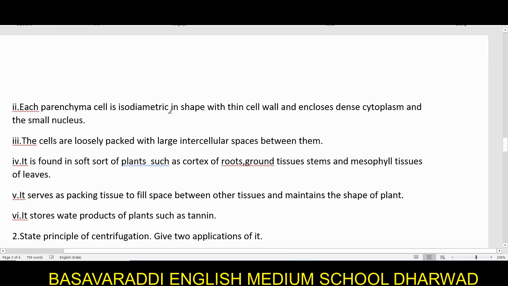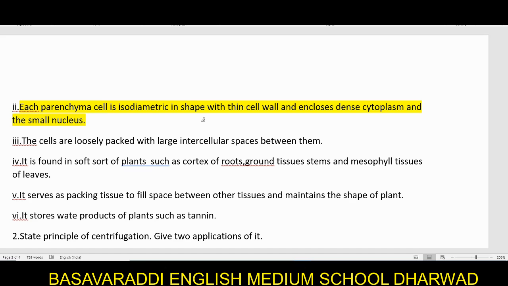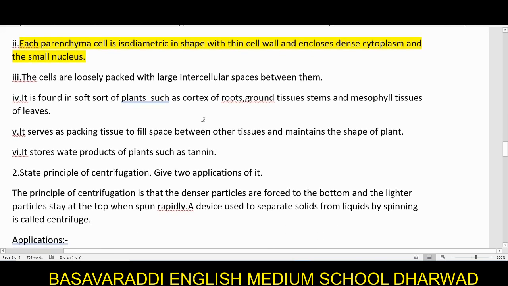Each parenchyma cell is isodiametric in shape and they have very thin wall and dense cytoplasm, and a very small nucleus.